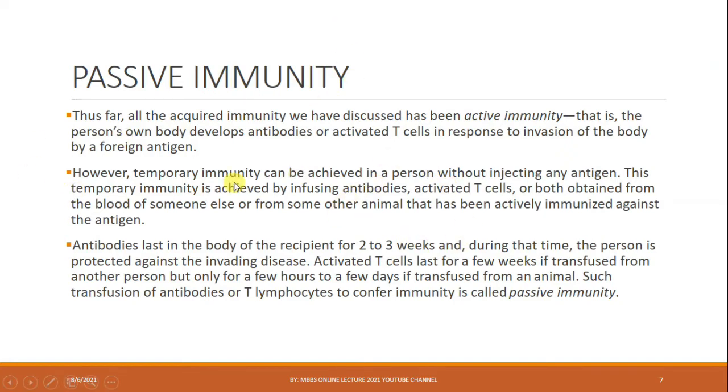Antibody lasts in the recipient's body for 2 to 3 weeks, and during that time, the person is protected against the invading disease. Activated T cells last for a few weeks if transferred from another person, but only a few hours to a few days if transferred from an animal. Such transfusion of antibody or T lymphocytes to confer immunity is called passive immunity. So passive immunity is basically the infusion of antibodies and activated T cells obtained from someone else's blood or from animals that have been actively immunized against that particular antigen. This is also specific for the antigen.